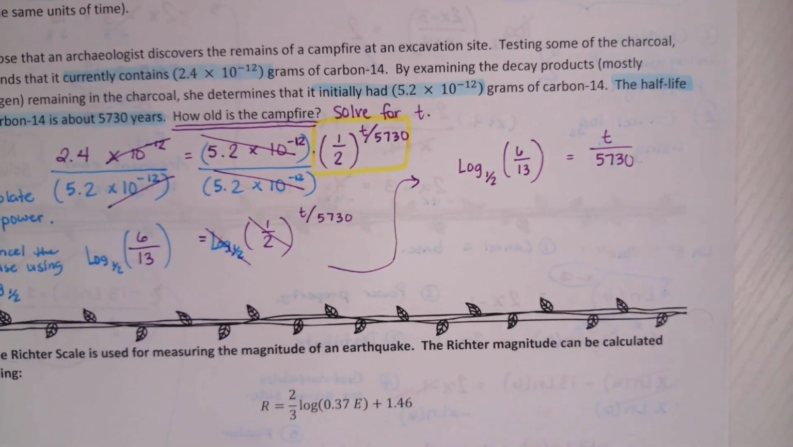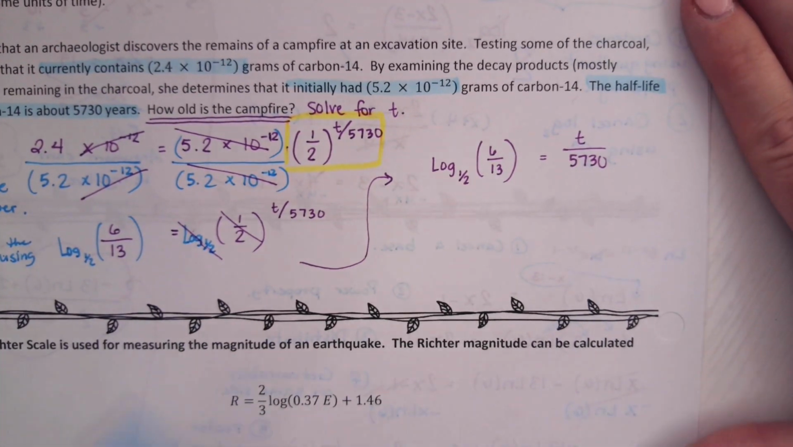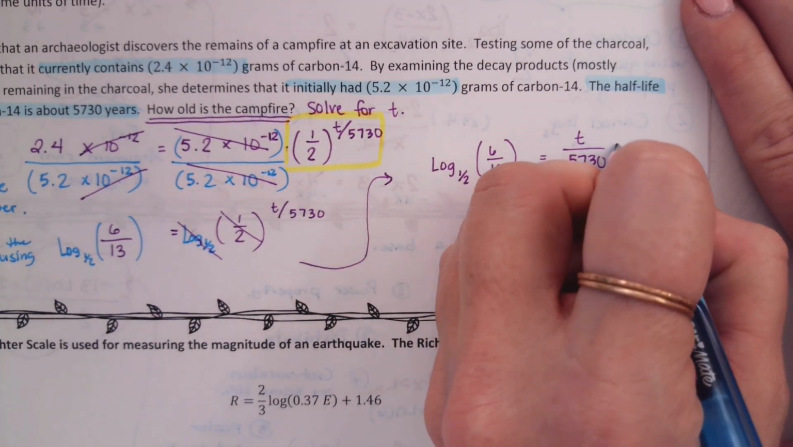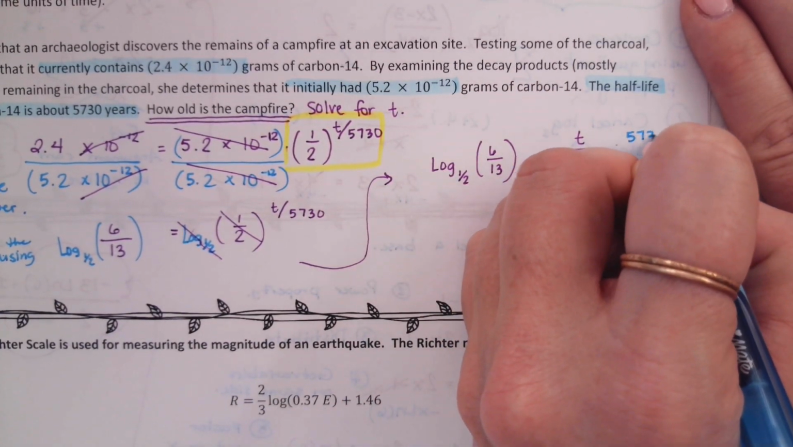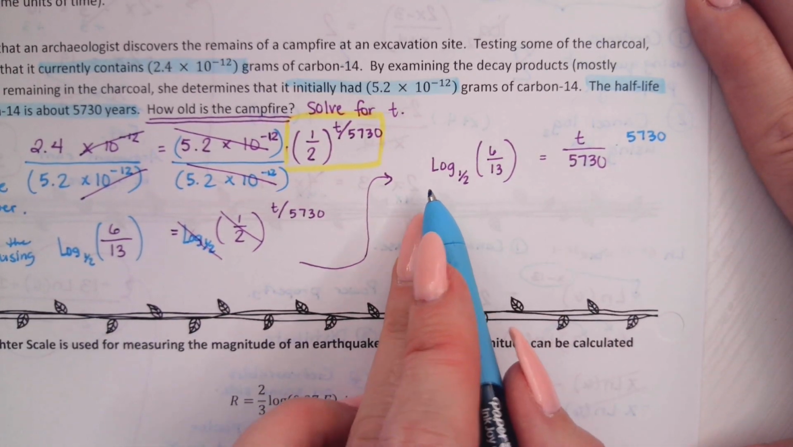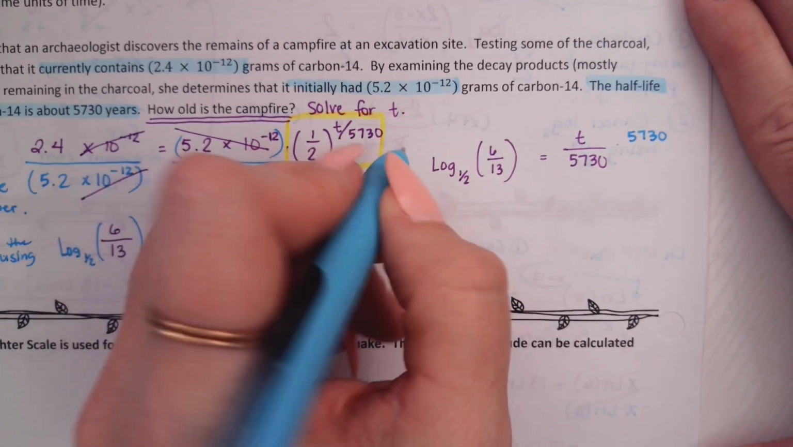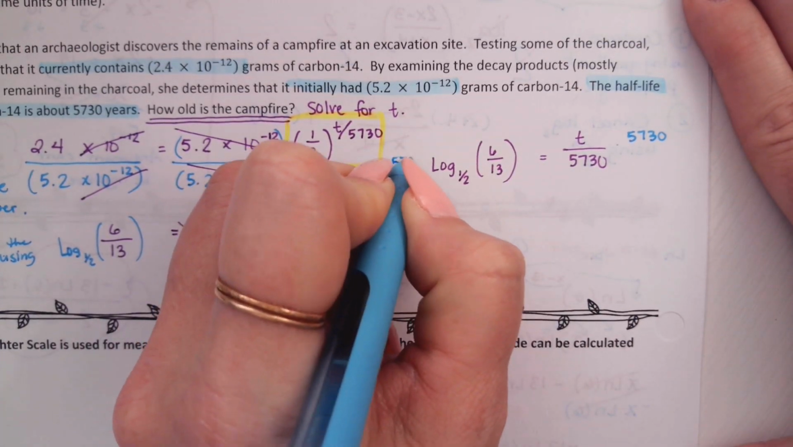Excellent. We got one more step to isolate T. What is it? Multiply by the denominator of this fraction. Times 5730. Where do I multiply that on the left side though? Usually we put multiply in the front, but yes, just not in the base, not in the argument, out front. Times 5730.